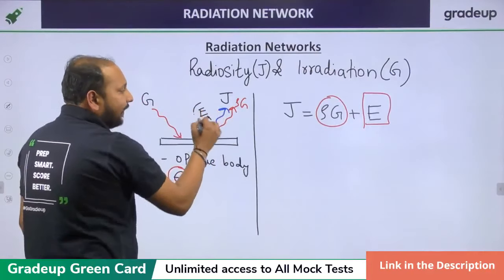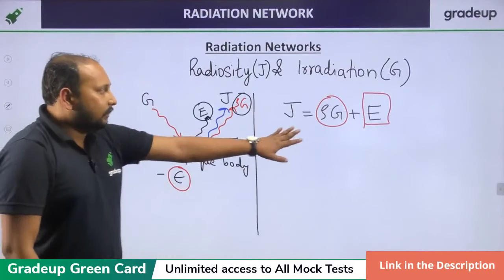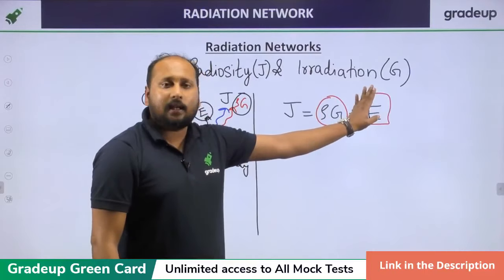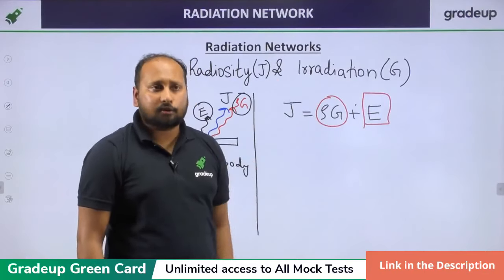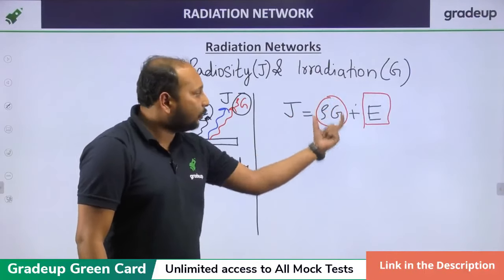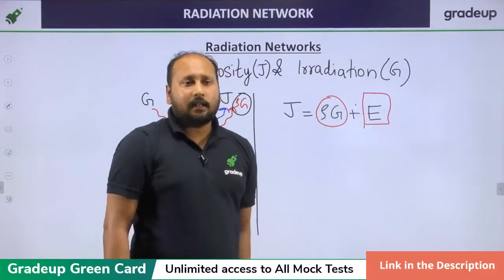So the total will be E plus rho into G, which is J. Clear? Understood? This is the most important concept because many students neglect this E and land up with the wrong solution. So your radiosity, the total emission leaving the surface, will be the portion which is reflected due to the incident plus the emission which is E. Clear?